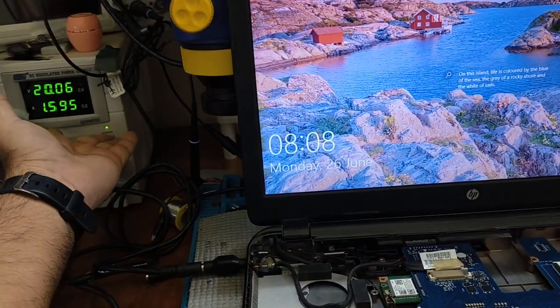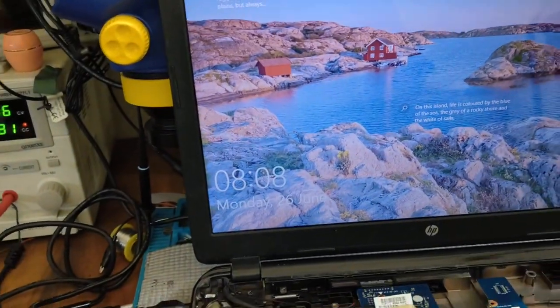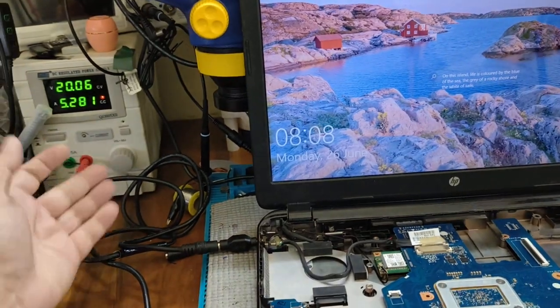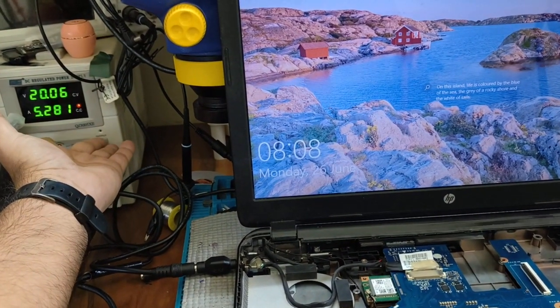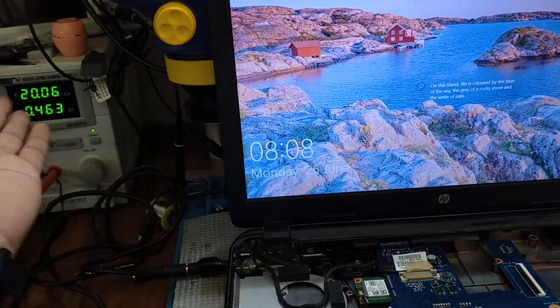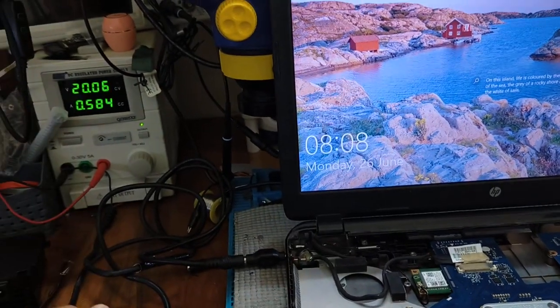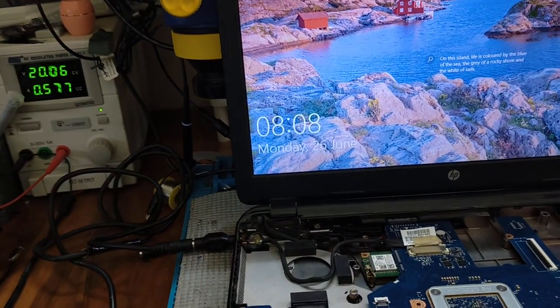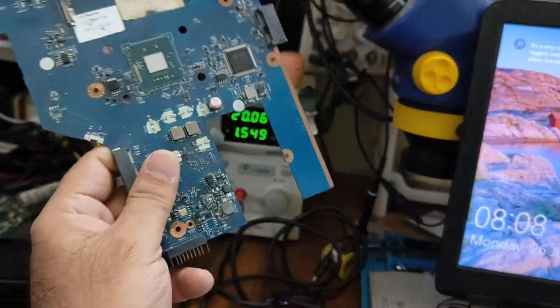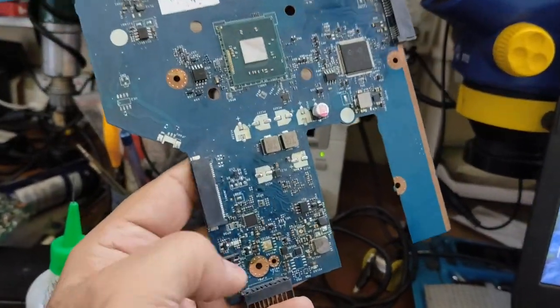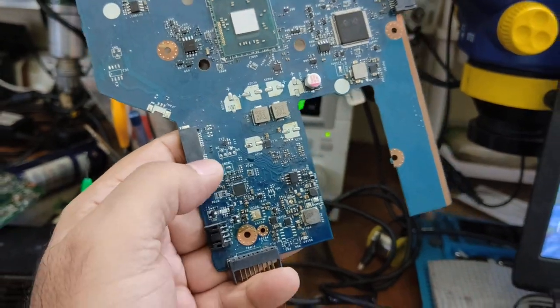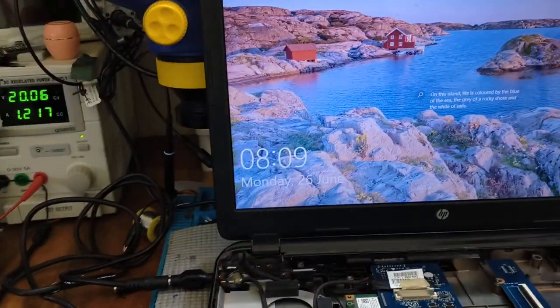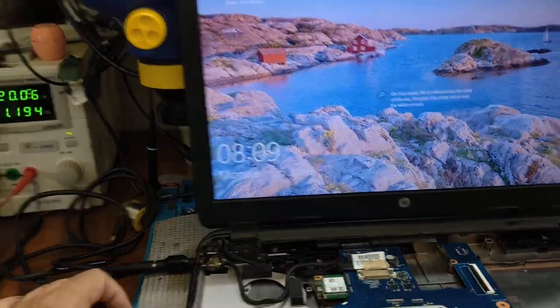And when we disconnect this adapter, it also converts to battery, and when we connect it, it converts to adapter also, and the battery is also charging. This problem is solved. The scrap board is used as a donor board for this IC. Now this case study is solved. Thank you.